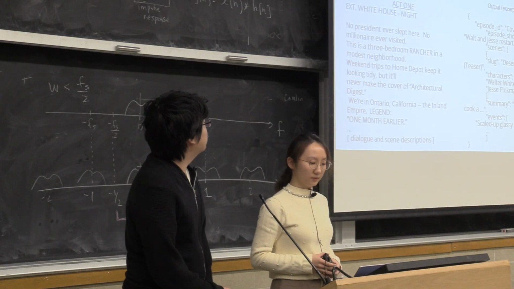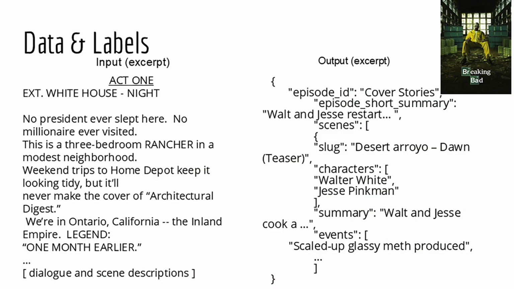Our data comes from a website, TV Writing, which contains many scripts for TV shows, and this one is an example from Breaking Bad. We take scripts from episodes 1 to 5 as our input, and the predicted output is for episode 6.